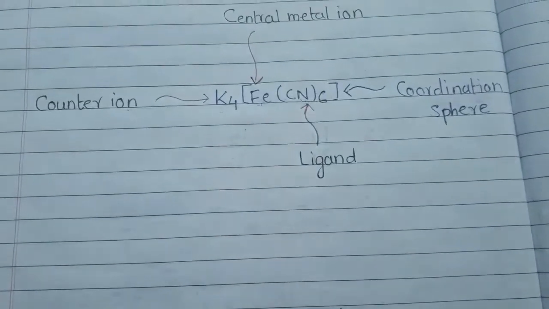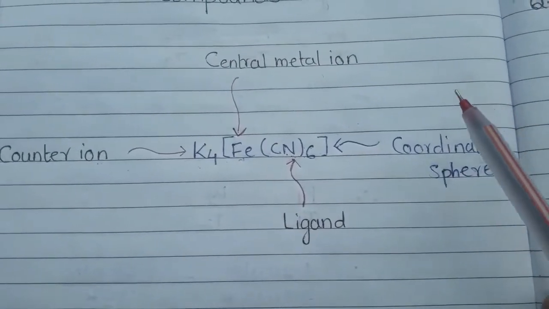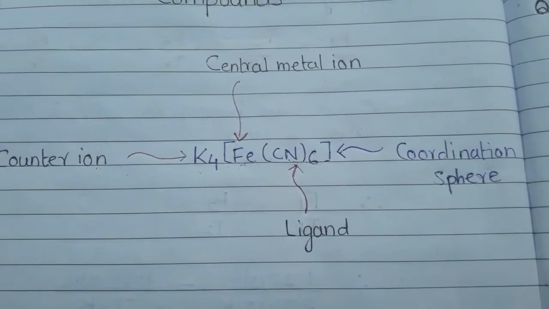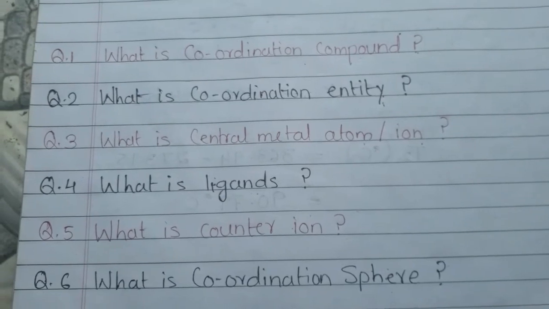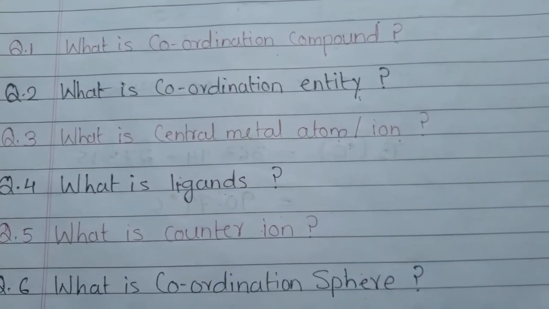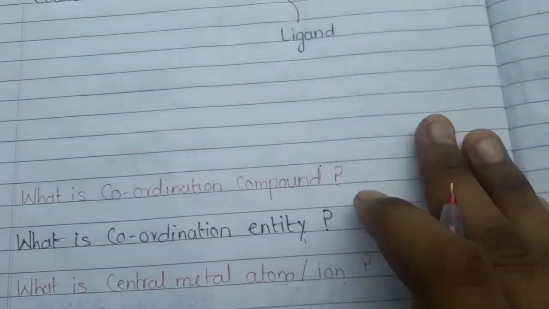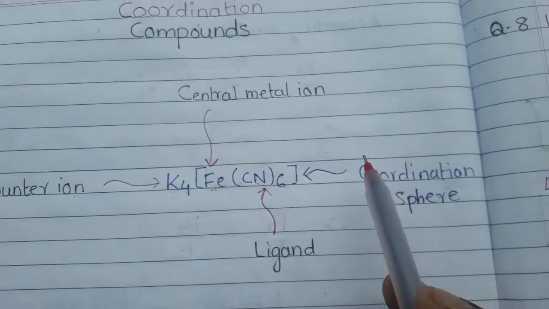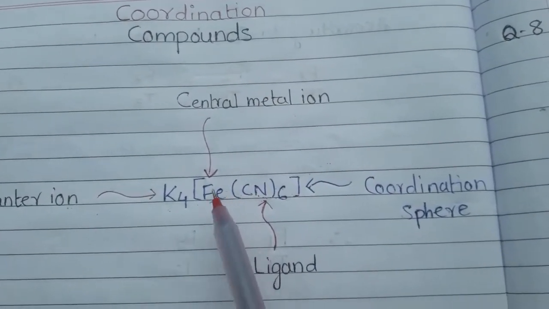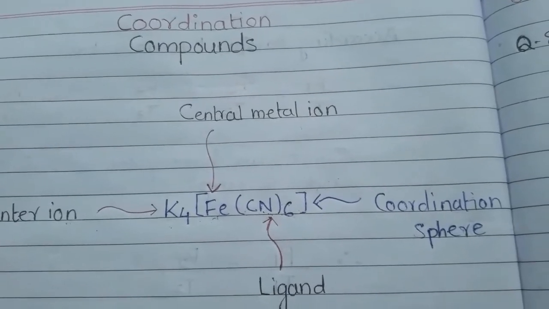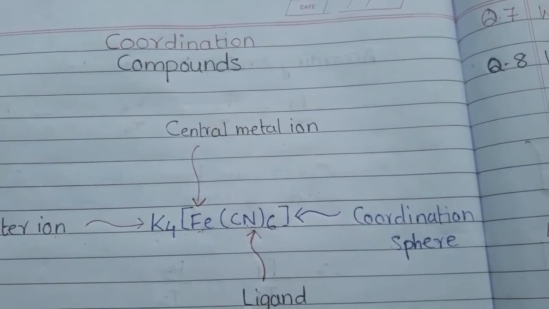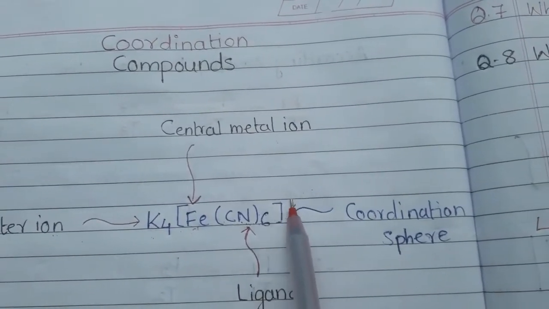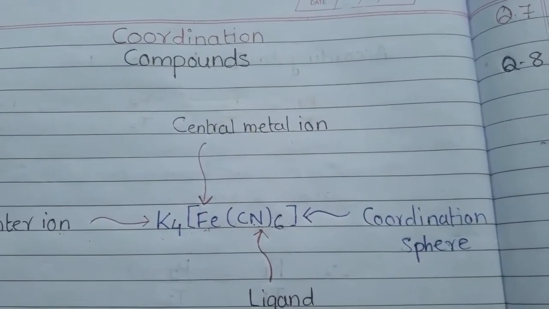So the next and last question is, what is a coordination sphere? So let's see what a coordination sphere is in the coordination compound. We know in the coordination compound there are two entities which are enclosed in a square bracket. These two entities along with the square brackets are called the coordination sphere.